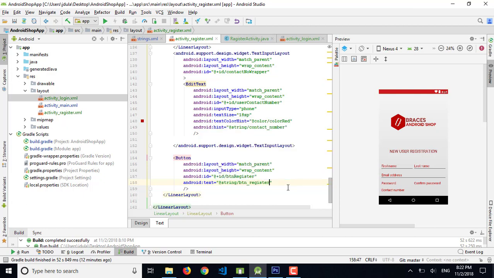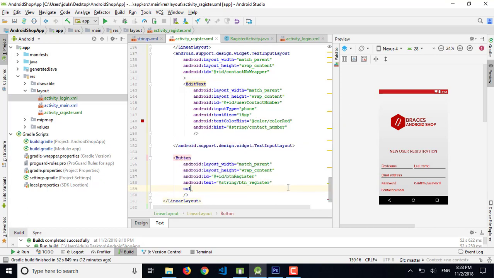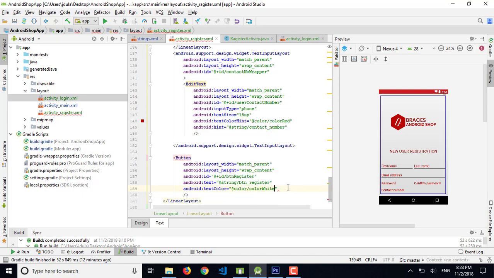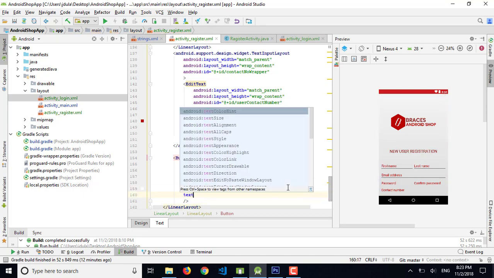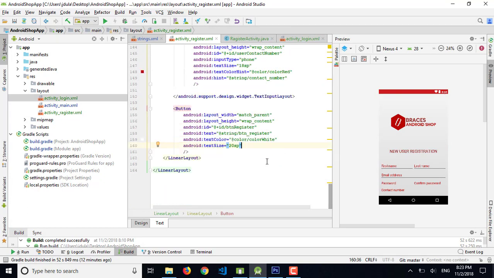So it's btn register, and not text color int, it's text color is color white, and text size is 20 sp. So I think it's ready.